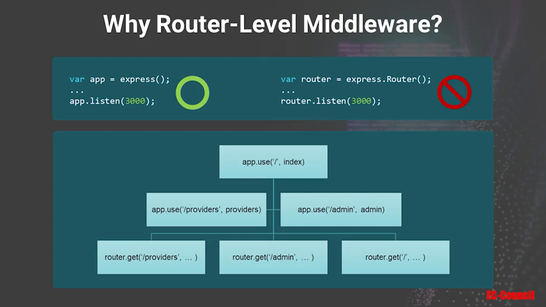We can also instantiate a router object using the router constructor. However, only the app object can listen to requests, and the router does not and cannot do that. So the router can act very similar to the app object, but only responds to requests that are sent by the app, the object that listens to requests.